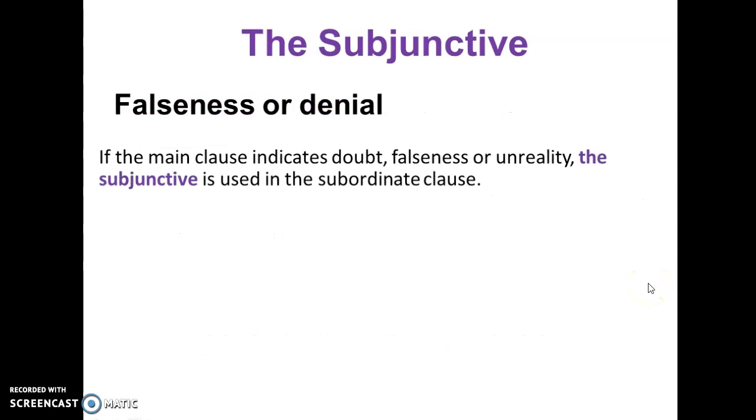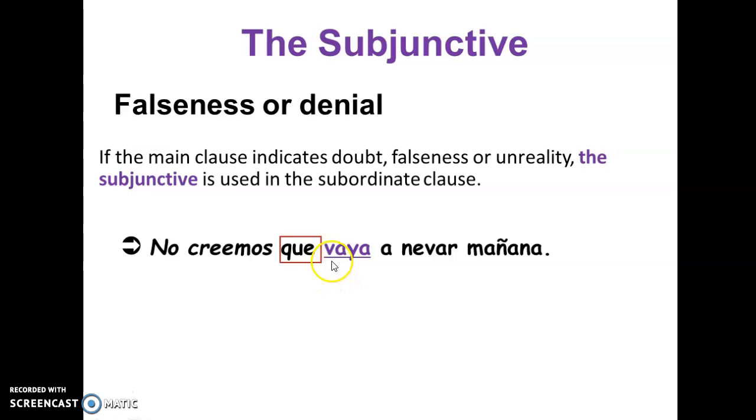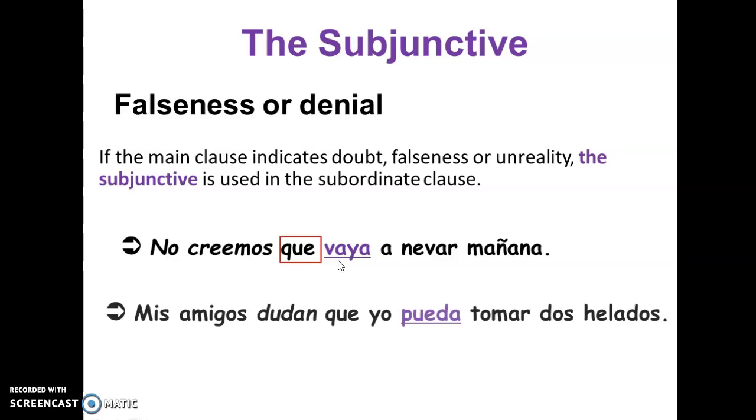So, falseness or denial. If the main clause indicates doubt, falseness or unreality, like we saw in our sentence, the subjunctive is used in the subordinate clause. And so everything that is after the connector is included in the subordinate clause, also called the dependent clause. So here: no creemos que vaya a nevar mañana.